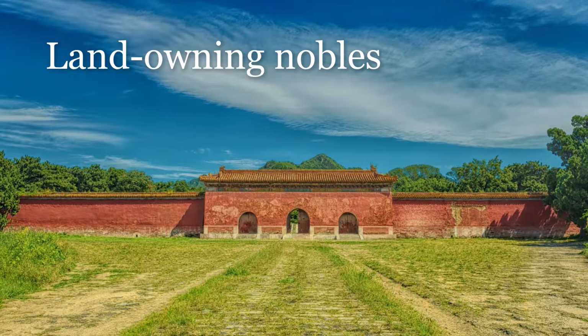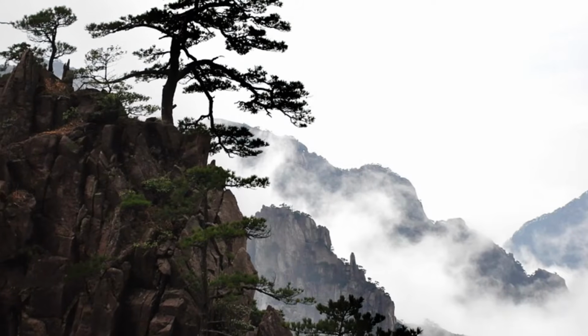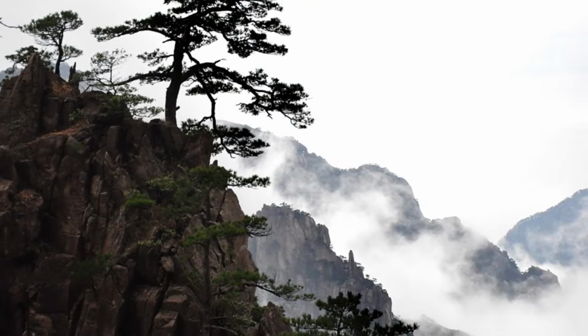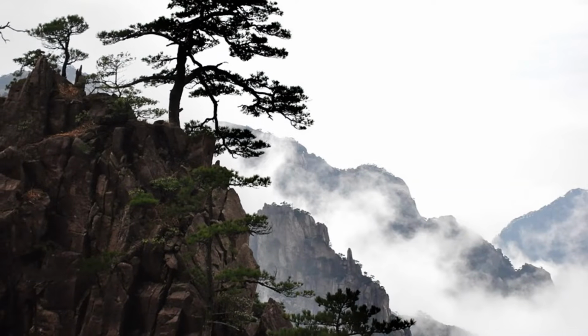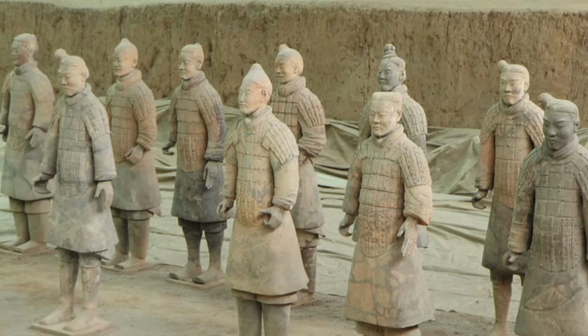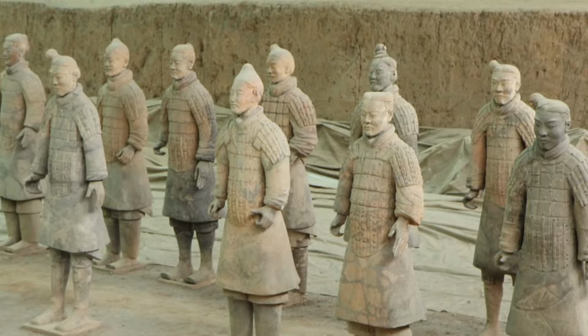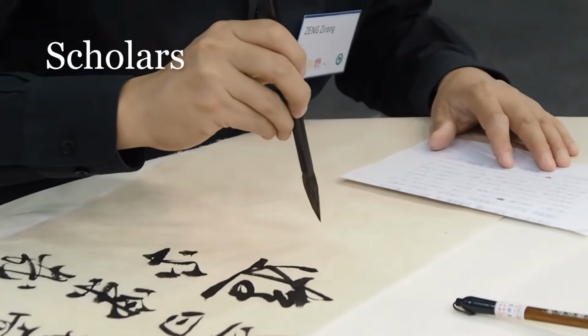The second kind of person in the Shi class were the land-owning nobles. Those in this social group gained their power through inheriting land, power and status from being born into the noble families. The nobles were required to raise armies for the governors and act as battlefield commanders during wartime. Obviously, the soldiers who were forced into these armies came from the peasant class.